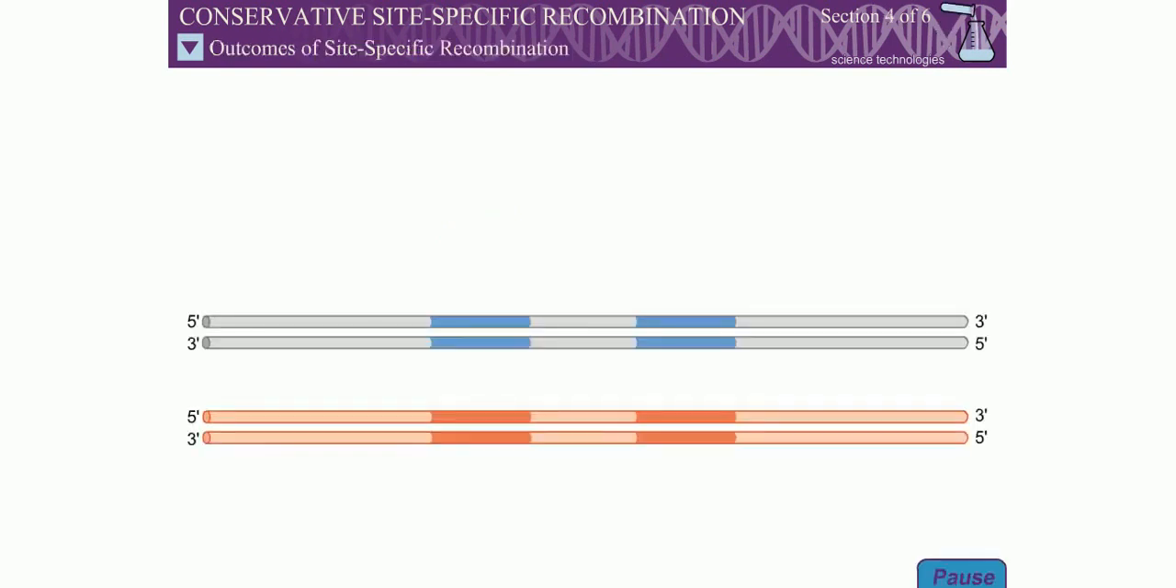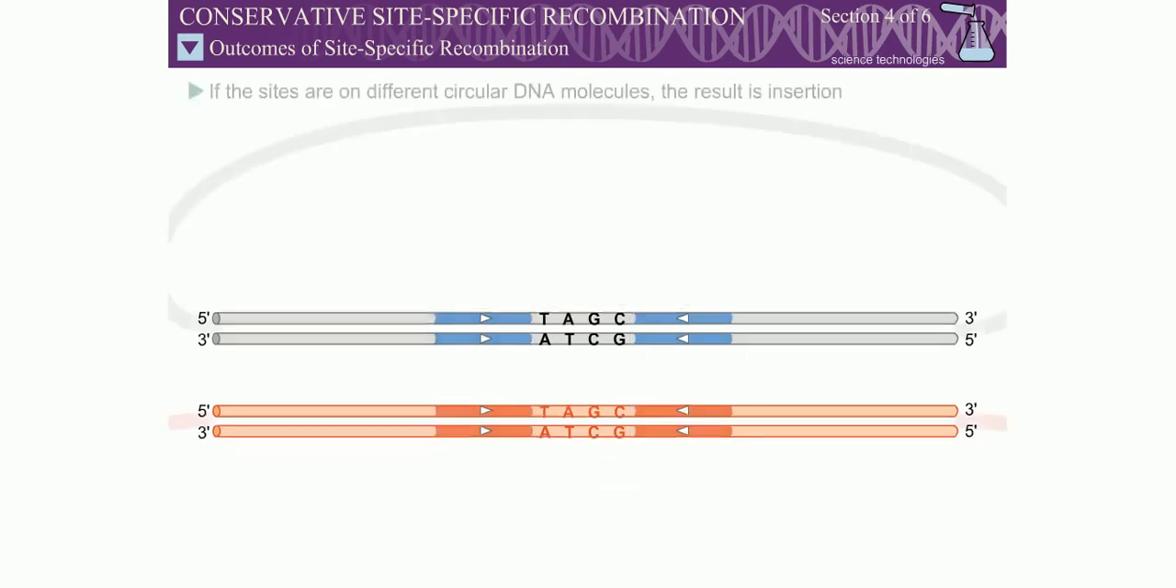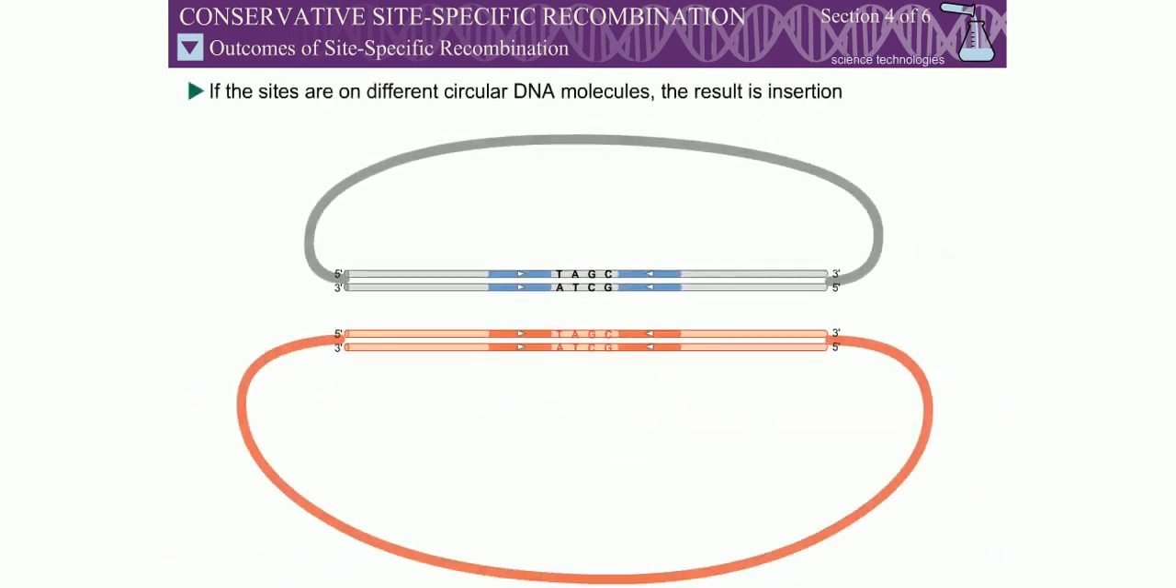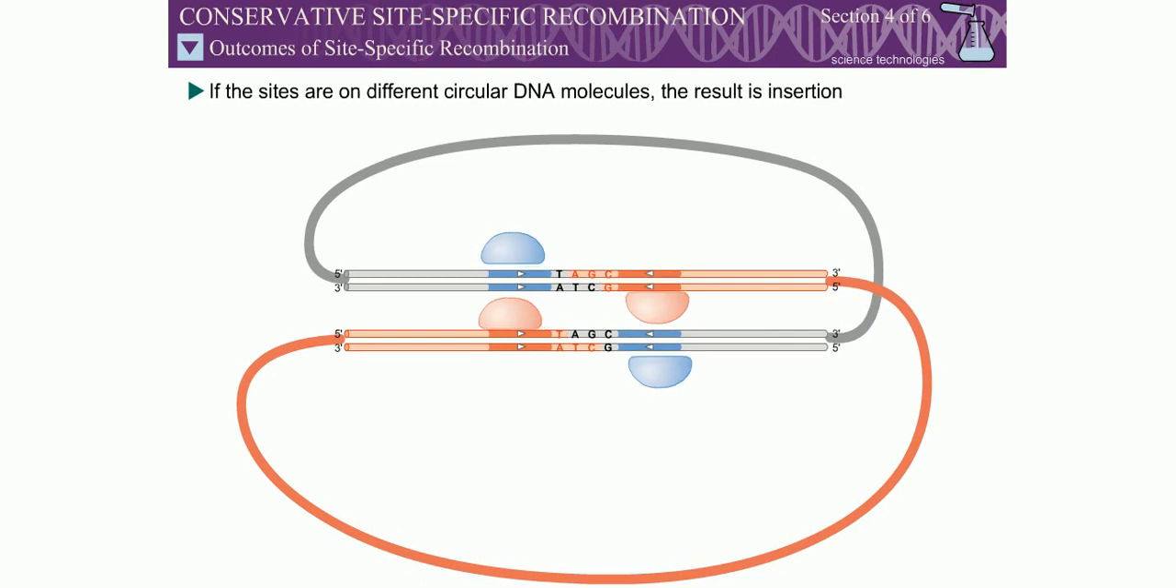Each recombination site is organized as a pair of recombinase recognition sites, positioned symmetrically. These sequences flank a central short asymmetric sequence where cleavage and rejoining occur, called the crossover region. If the recombination sites are on different circular DNA molecules, the result of site-specific recombination is insertion of one of the molecules into the other.